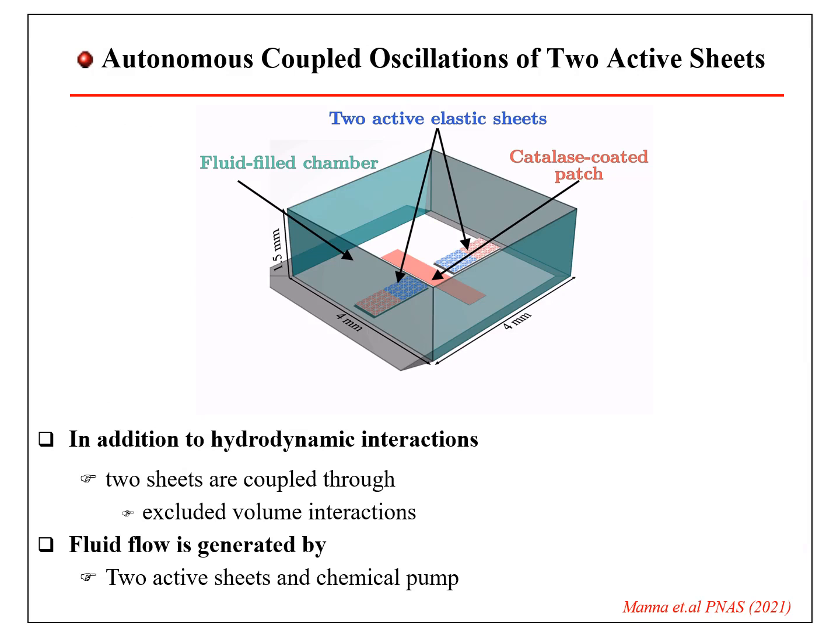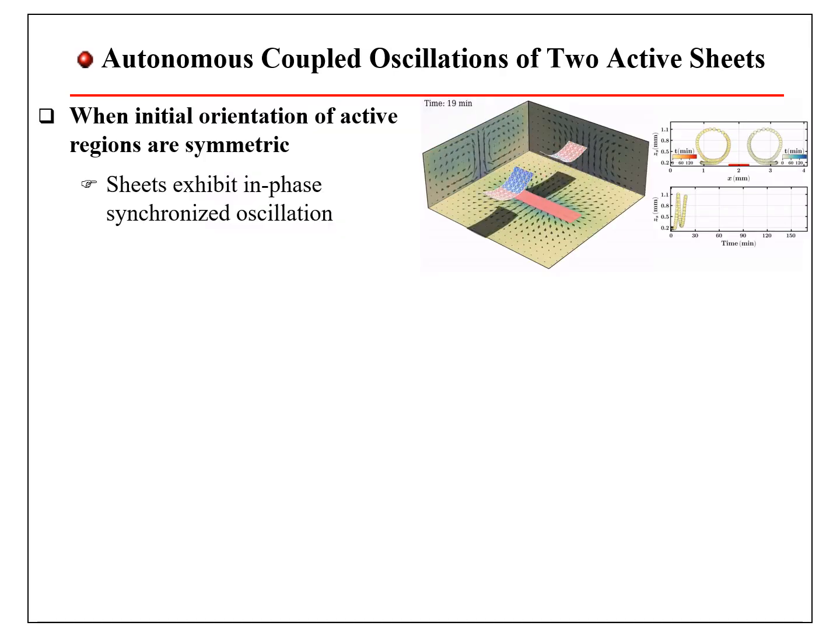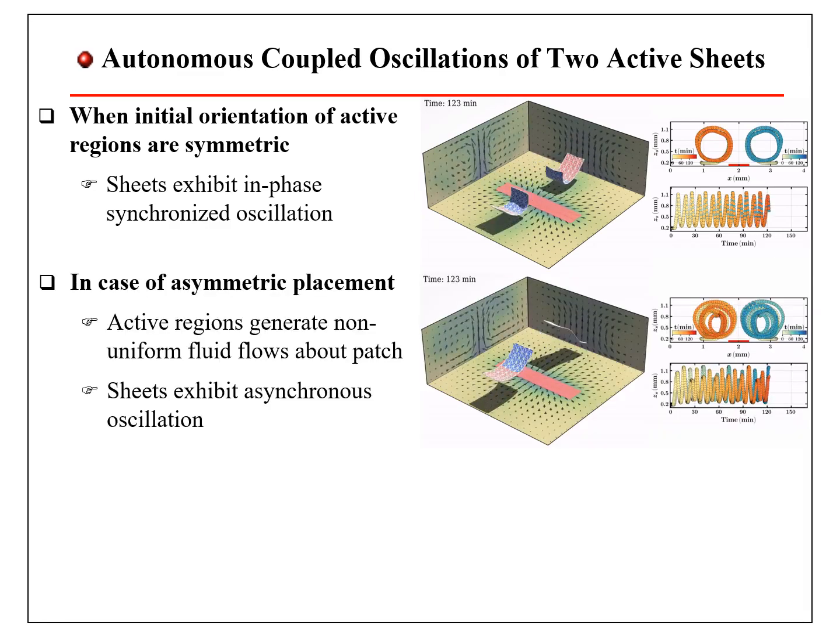Next we discuss the result of two active seeds. Similar to the passive seeds, two active seeds are also coupled through steric interaction in addition to the hydrodynamic interactions. However, fluid flow is generated by both the catalytic patch and the active seed. When the initial orientation of active regions is symmetric, the generated fluid flows are symmetric about the patch and the seeds exhibit in-phase synchronized oscillation.